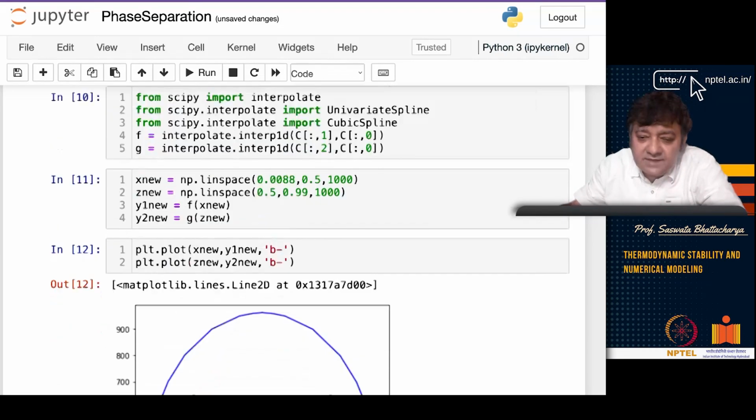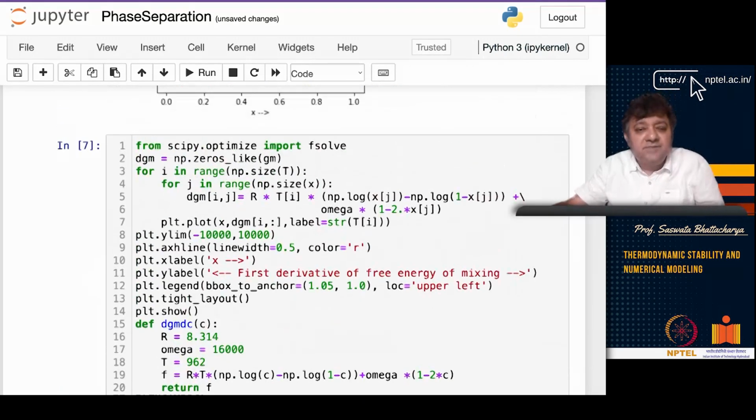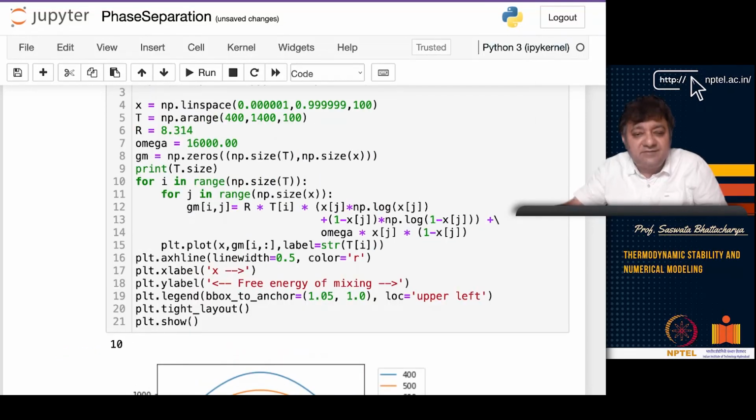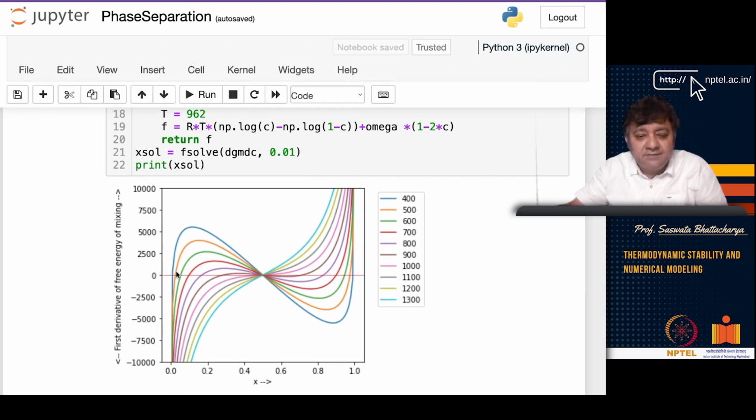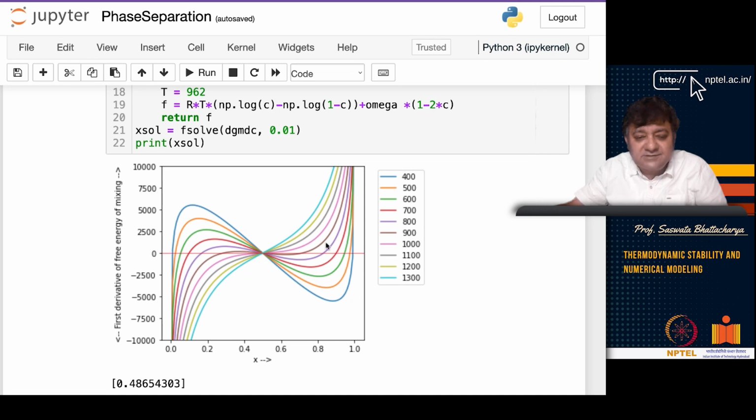So you can see the same curve. Basically, I did the free energy and looked at the first derivative, and from the first derivative we're cutting the x-axis. The x-axis is the y equal to 0 line. So this is the y equal to 0 line, and you can see that at lower temperatures it cuts at 2 points, right? It cuts at 2 points, and it also cuts at the point here.